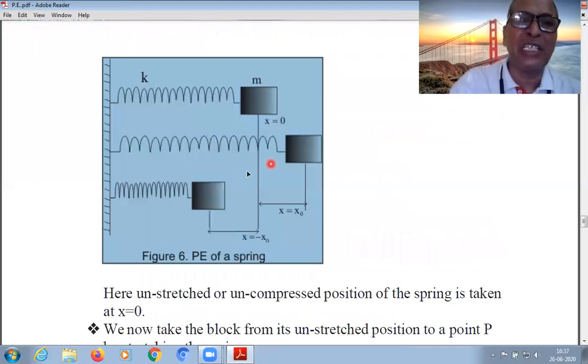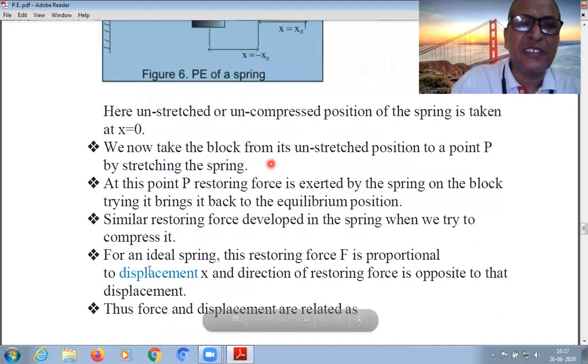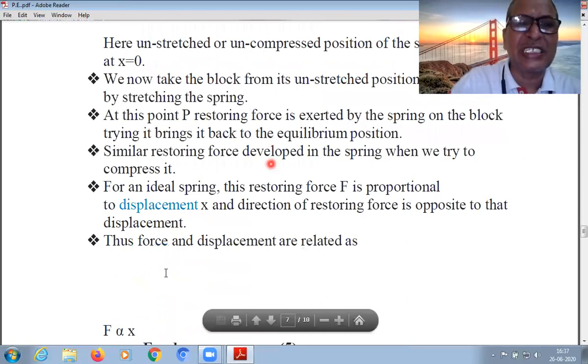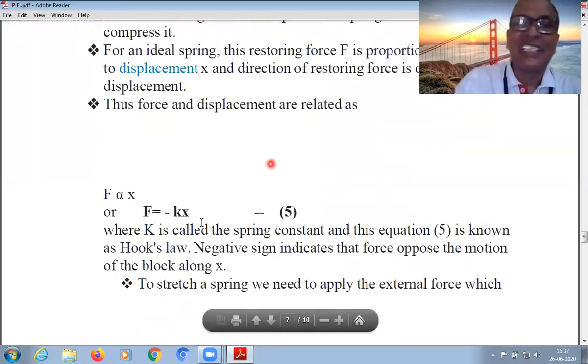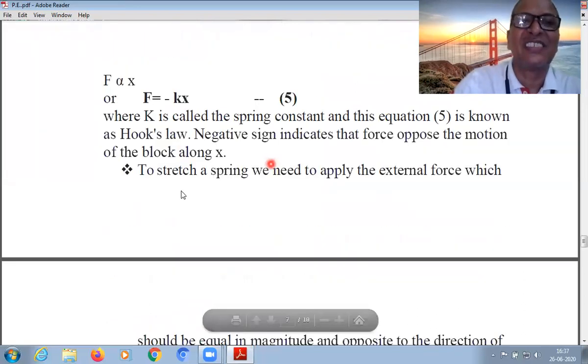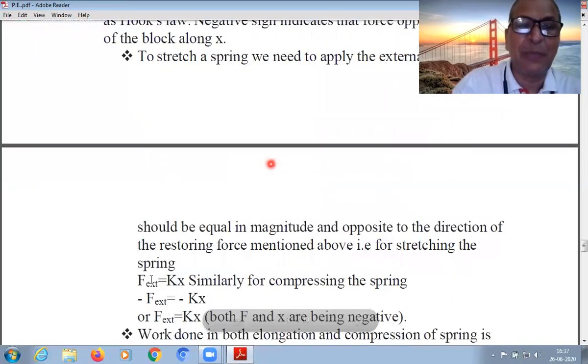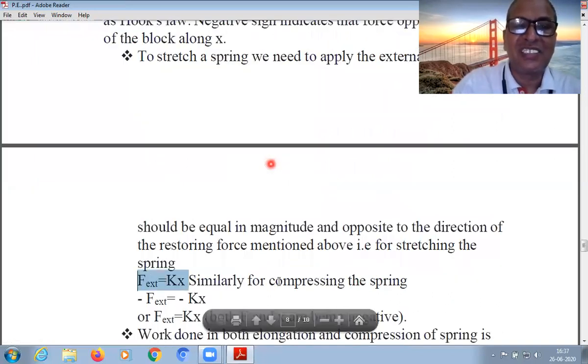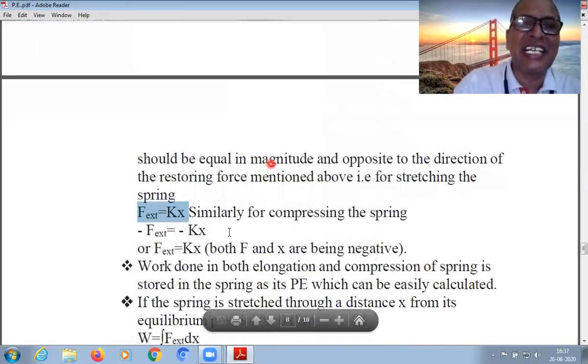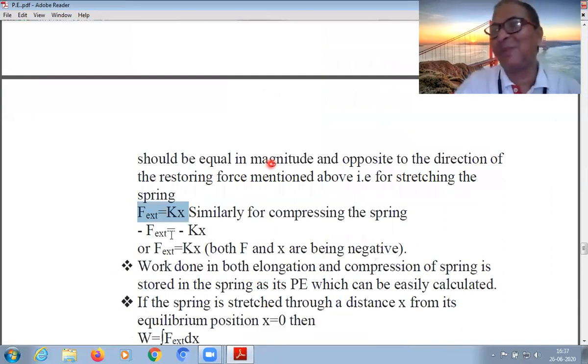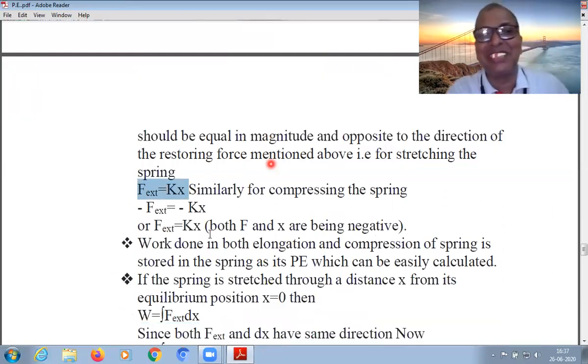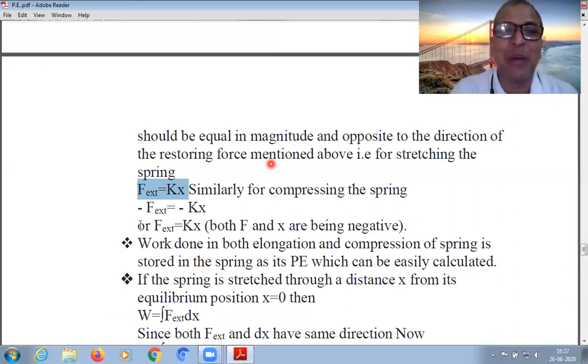See very carefully, if the restoring force is minus Kx, then the external force is Kx. Very important. That is why minus Kx is minus the external force. See the mathematics here. So the external force is also equal to Kx. Here F and x both are negative.